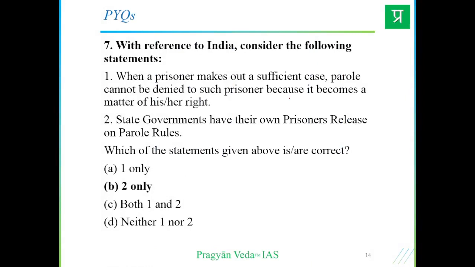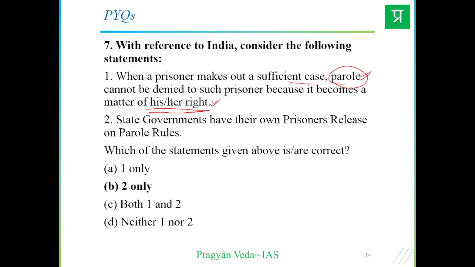Then we have, with respect to India, consider the following statements. When a prisoner makes out a sufficient case, parole cannot be denied to such prisoner because it becomes a matter of his or her right. When it comes to cases and accusations, the fundamental rights are limited, they are curtailed.